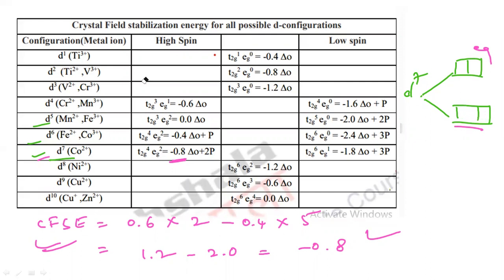So if it is low spin here, what happens here? What is the difference here if it is low spin? If it is low spin, what happens? So if it is low spin, see here.